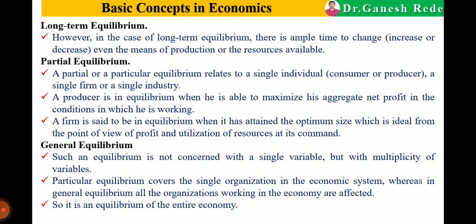Partial equilibrium covers a single organization in the economic system, whereas in general equilibrium all the organizations working in the economy are affected. So general equilibrium is the equilibrium of the entire economy as a whole.